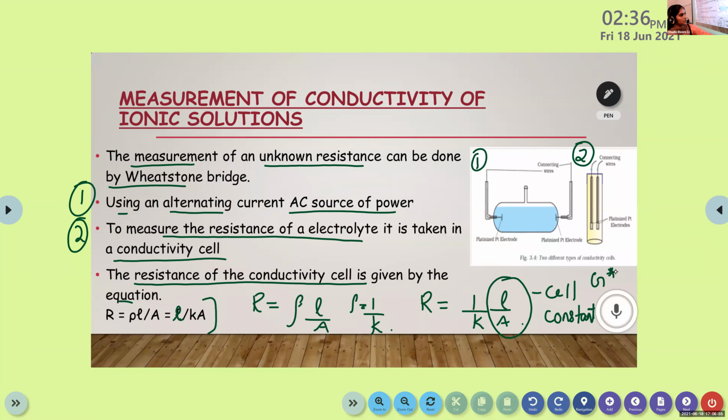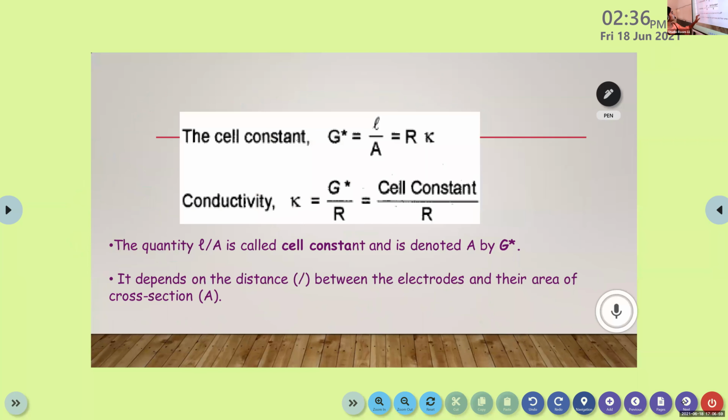Shall I move to next slide? Is this one clear for you? Yes or no? That example is not clear, ma'am. Oh, that's the main equation. Okay, I will write it again.